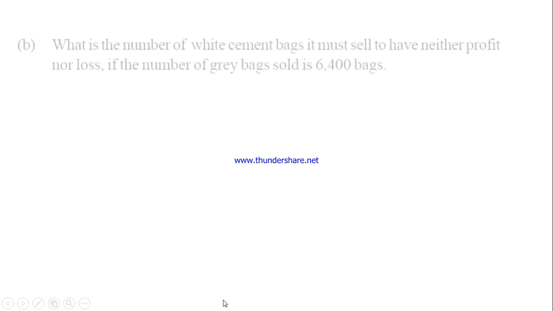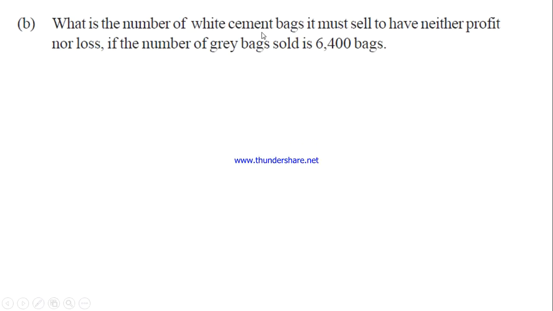In this second question, what is the number of white cement bags it must sell to have neither profit nor loss if the number of grey bags sold is 6,400 bags?